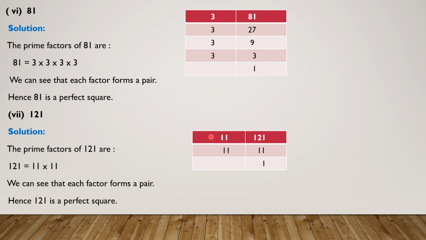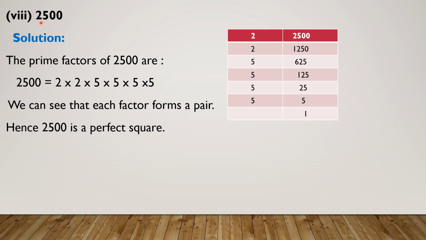So the prime factors are in the form of a pair. 121 is equal to 11 multiplied by 11. We can see that each factor forms a pair. So 121 is a perfect square, and this is the perfect square of which number? 11. See part number 8, 2500. We find here the prime factors of 2500. See whether all are in the form of pairs. This is our first pair, this is our second pair, this is our third pair. Yes, all the prime factors are in the form of pairs. So we will say that 2500 is a perfect square.